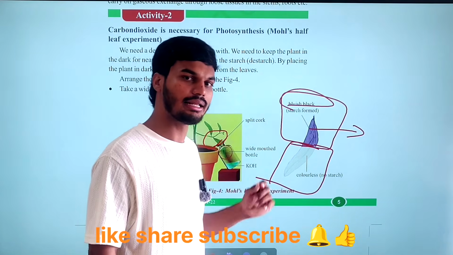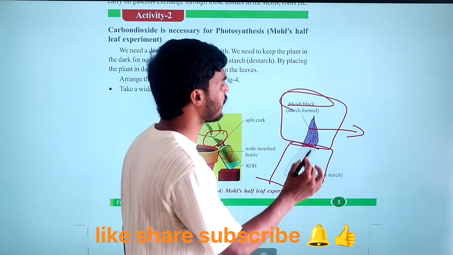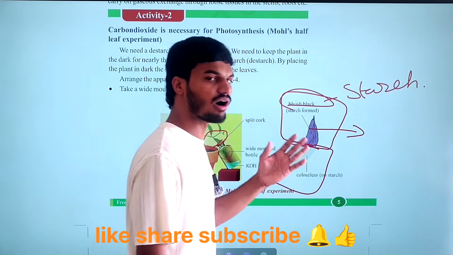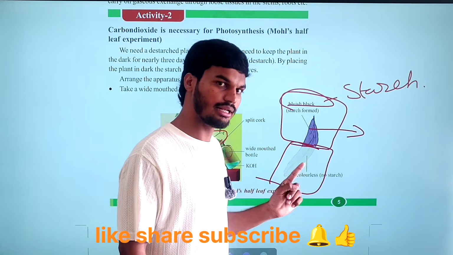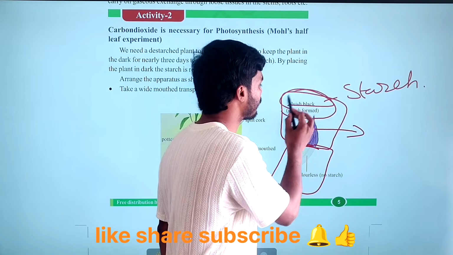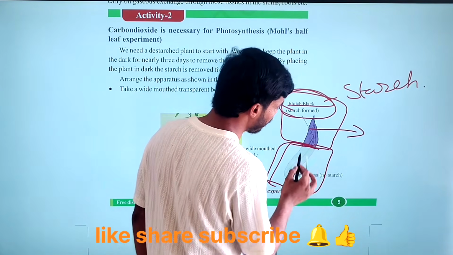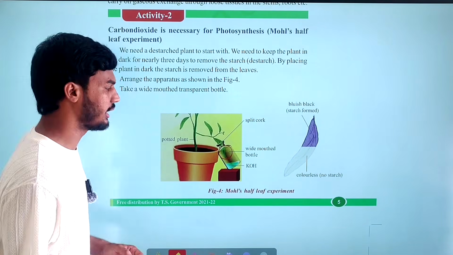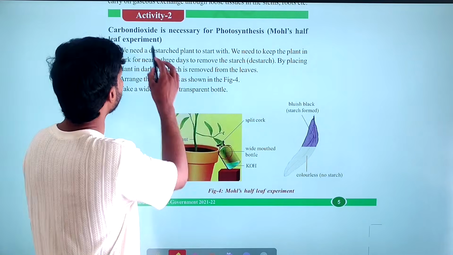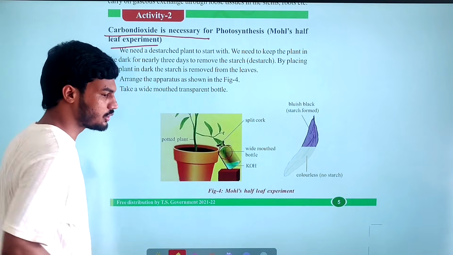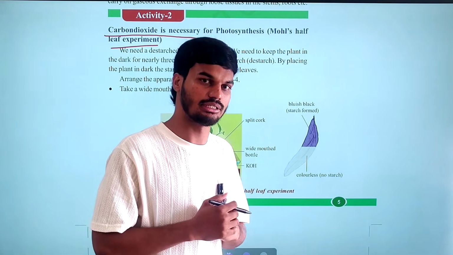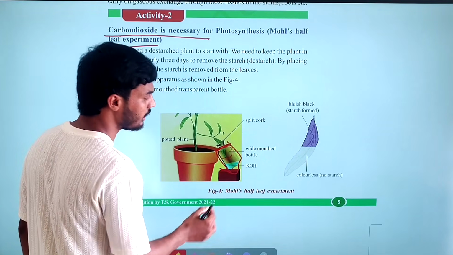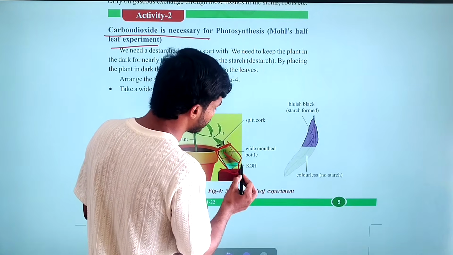So bluish black color is an indication for the presence of starch. Whenever the leaf forms a bluish black color, that is an indication of the presence of starch. The colorless part will indicate there is no starch. Clear? So by this experiment, we are able to say that carbon dioxide is a must for photosynthesis.